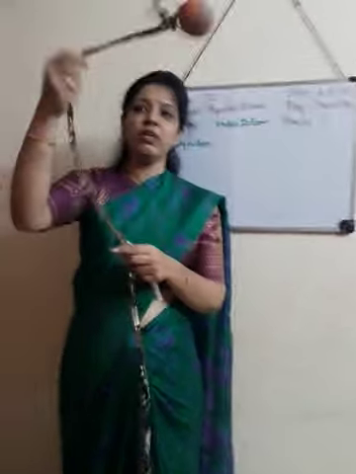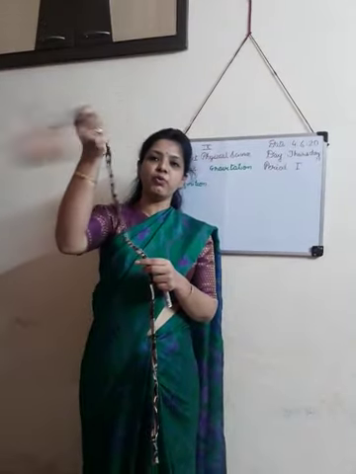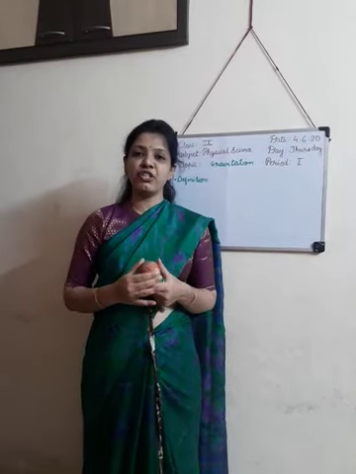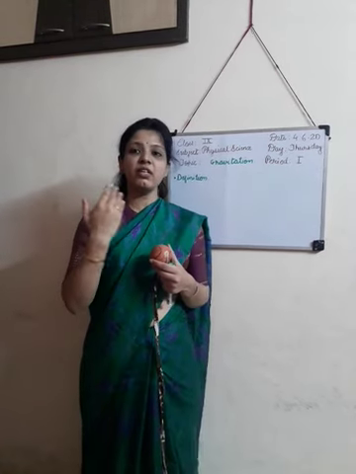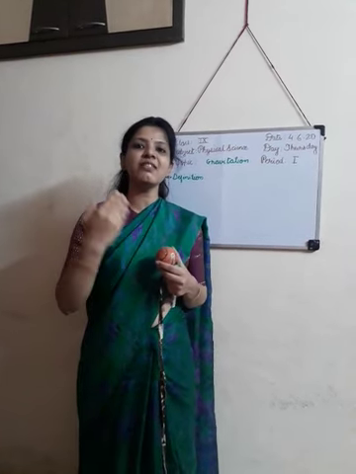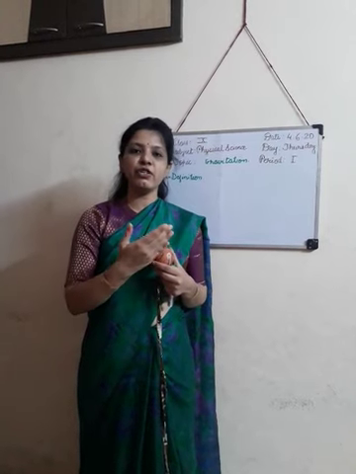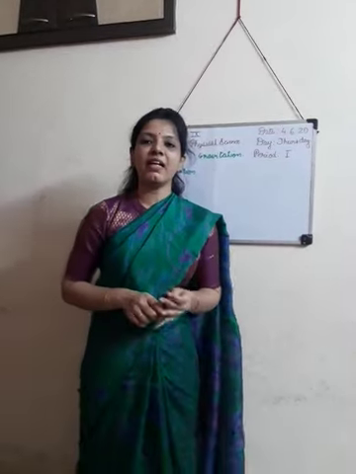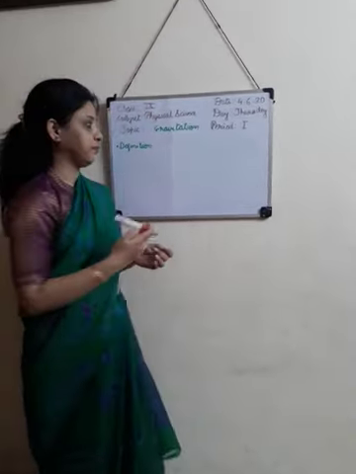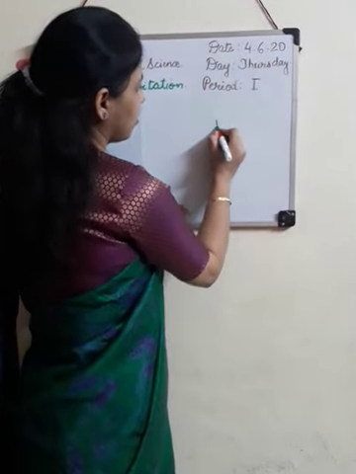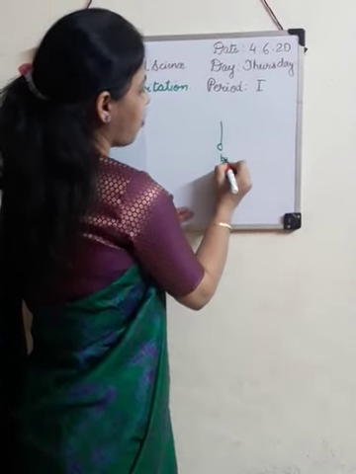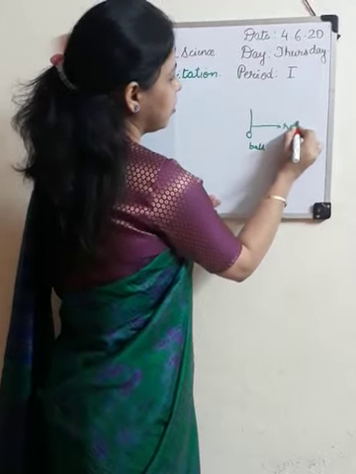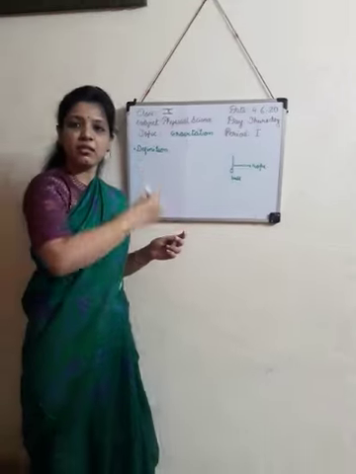Now, if during the ball's motion I cut this rope, what will happen? The ball flies off tangentially. Here, the direction of velocity is the tangential direction. So, in the direction of velocity, the ball flies off. Now, let's see with the diagram what happened here. Here, this is a ball and this is a rope. The ball is in circular motion.